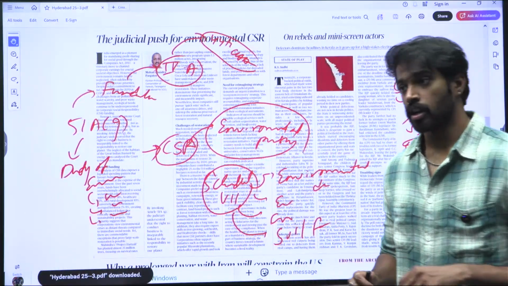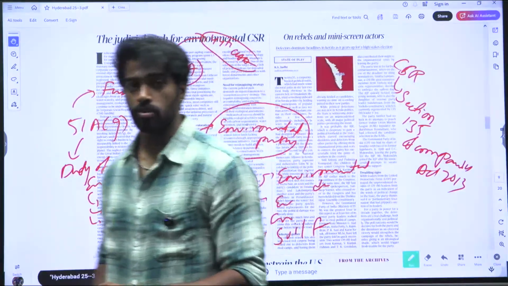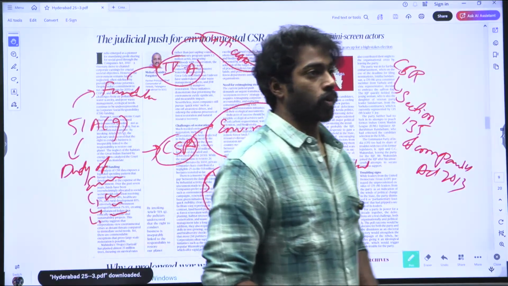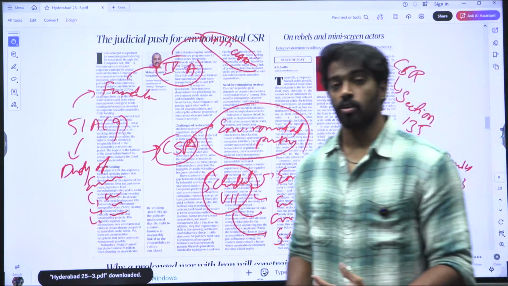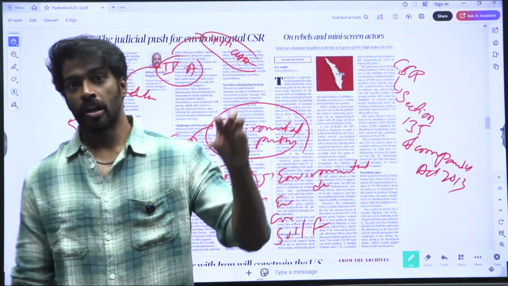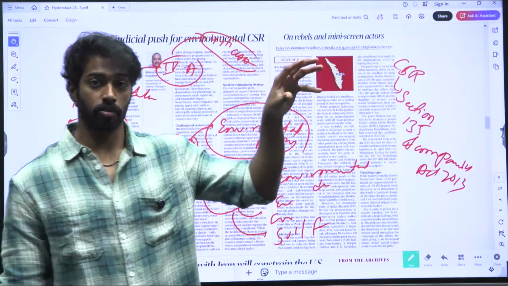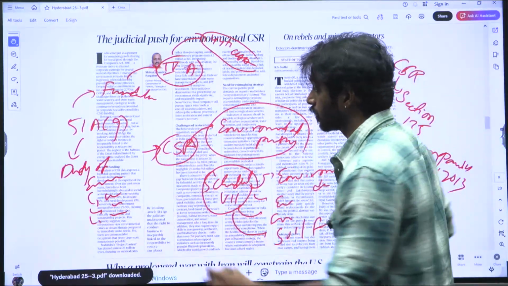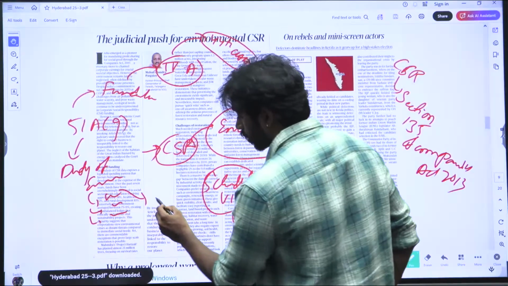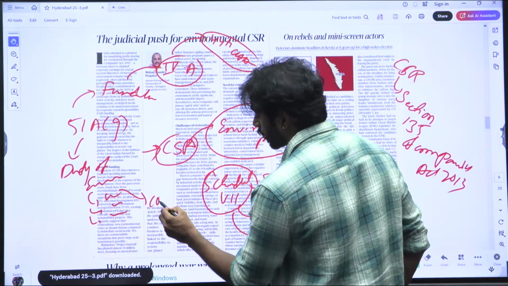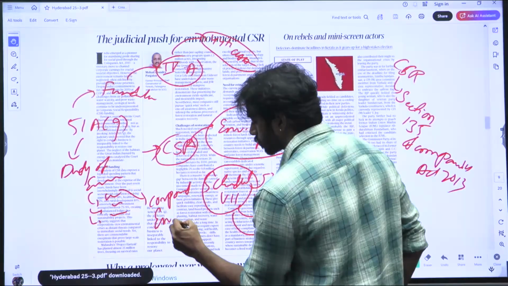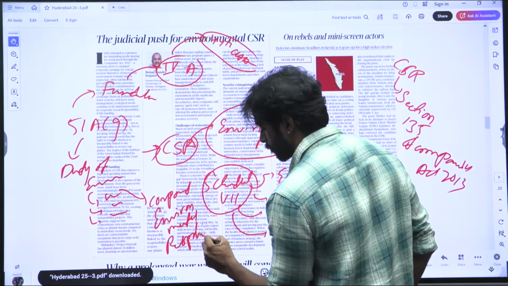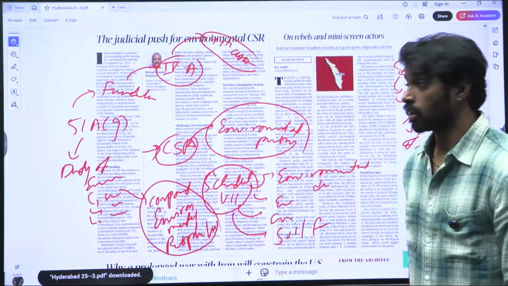So the editorial is saying that instead of treating environmental conservation just as a charity under corporate social responsibility, take it as a constitutional obligation or a lawful obligation, to ensure that you are not only fulfilling the people-centric social responsibility, but also focusing on environmental responsibility. So the author says that we need to push for a corporate environmental responsibility. This is what the author is saying.